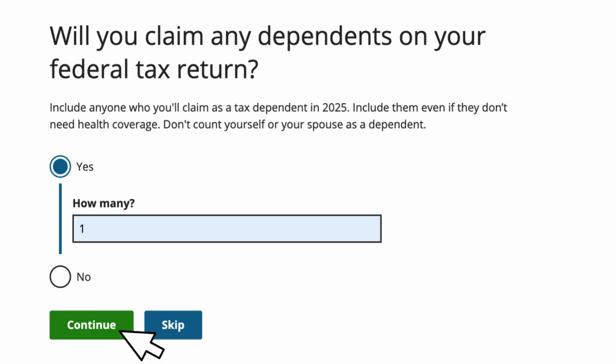This screen asks, "Will you claim any dependents on your federal tax return?" If you answer yes, you will be asked how many dependents. Include anyone who you will claim as a tax dependent on your next return. Include them even if they don't need health coverage, such as a child on SoonerCare. Do include them in the number of dependents.